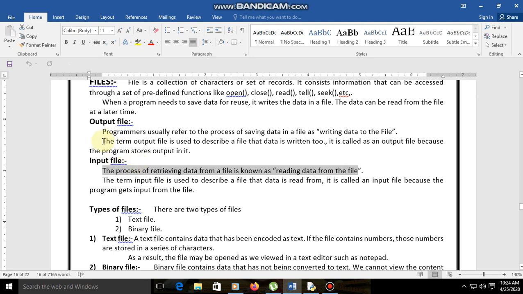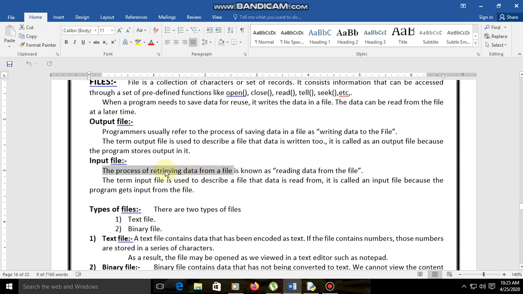Now the term output file is used to describe a file that data is written to. Whenever you want to write the data, you have to use that output file. It is called an output file because the program stores output in it, right? And now the process of retrieving data from a file.